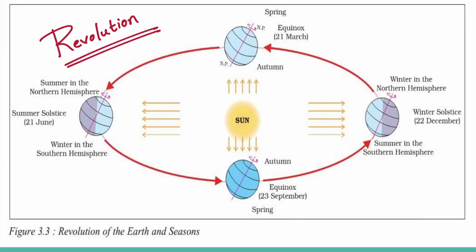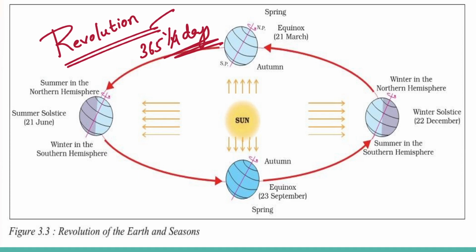Life on earth in such extreme conditions of hot and cold is not possible. The second motion of the earth around the sun in its orbit is called revolution, and the earth takes about 365 and 1/4 days to revolve around the sun. We consider this as 1 year of 365 days, ignoring the other 6 hours for the sake of convenience.